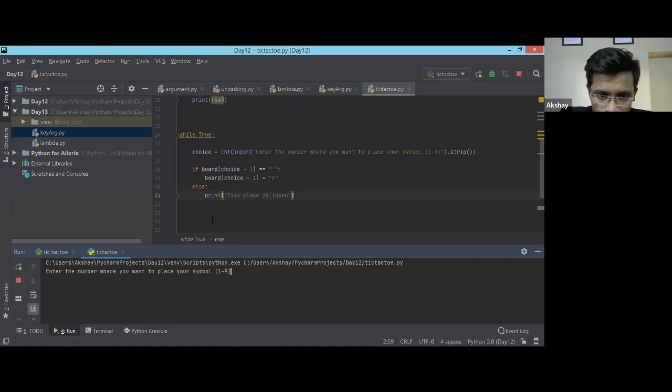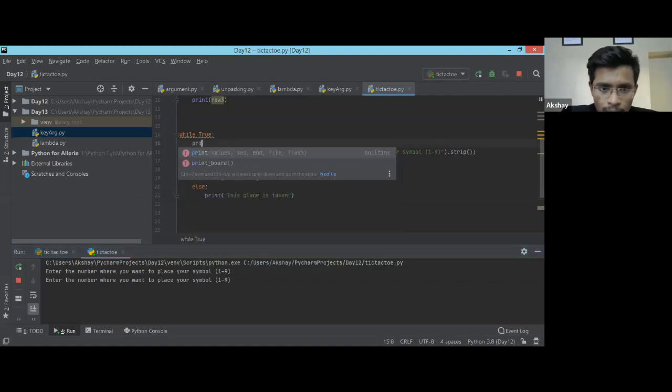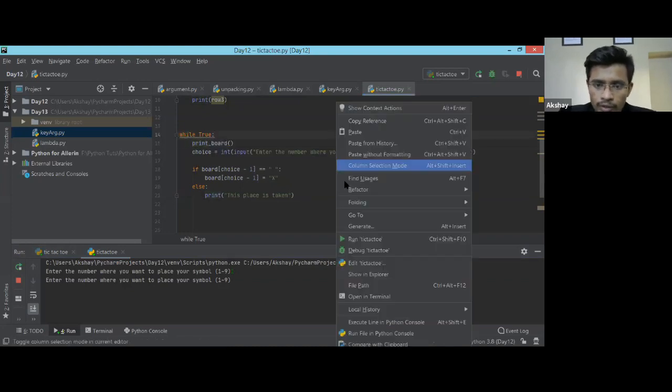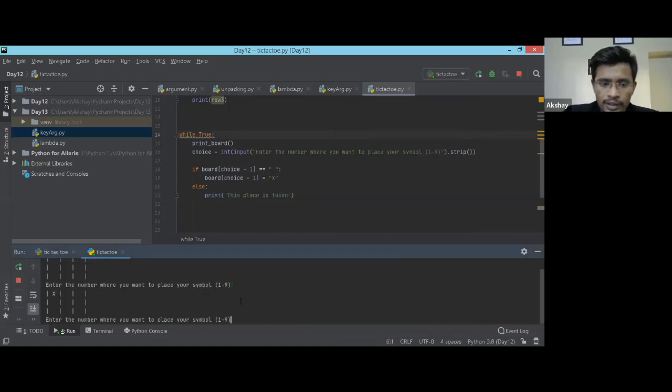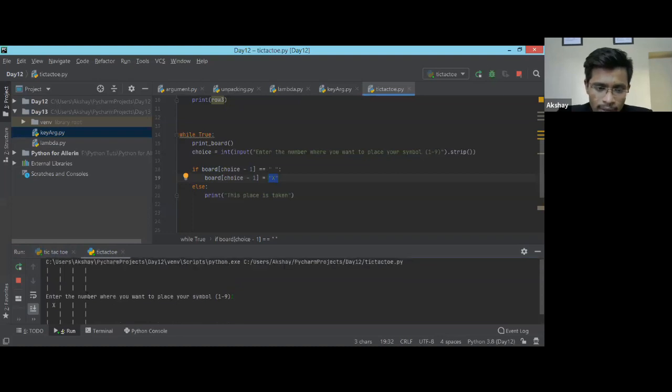Sorry, I missed the function to print the board, so here this will print the board. On the first place I took one, and it is printing my X, which is the icon of the first player.